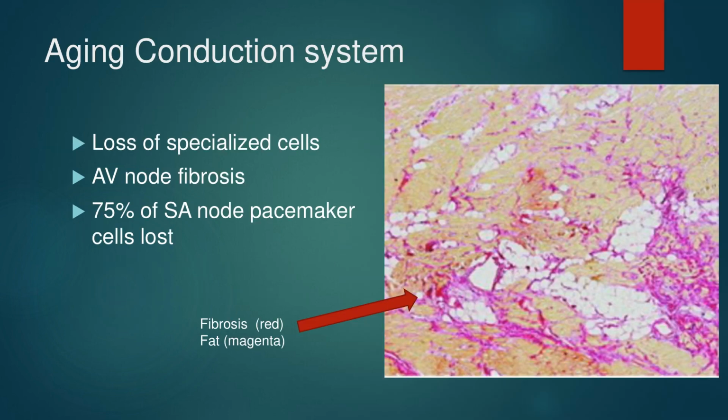Clinically, we see increased cardiac arrhythmias with aging, such as atrial fibrillation and flutter. These types of arrhythmias can increase the risk of embolic strokes. Histology of the aging heart shows increased fibrosis, collagen deposition, and calcification. Additionally, we see more fatty infiltration and markedly less numbers of specialized heart cells responsible for electrical conduction.